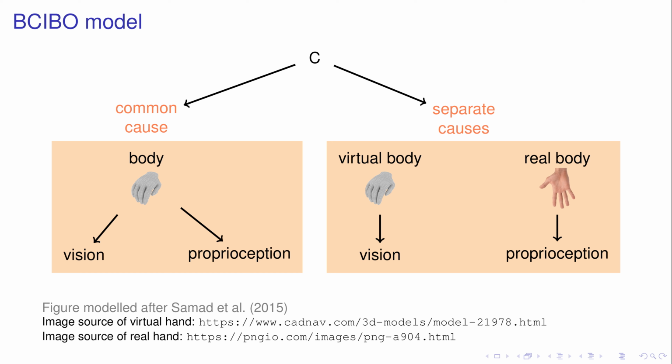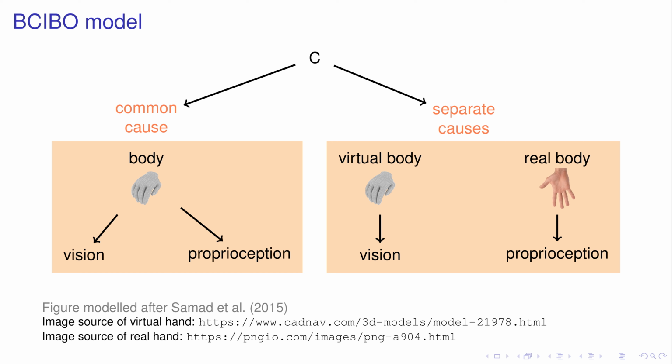This is a graphical representation of the model. I should stress that it was formulated for ownership over a single hand, but can, in principle, be extended towards the whole body. When inhabiting an avatar in VR, we have two relevant types of sensory input: the visual input from the virtual avatar and the proprioceptive input from our real body. Proprioception refers to our inherent sense of the position of our body parts. According to the BCIBO model, if a person maps their proprioceptive input onto an artificial object, such as a virtual avatar, they begin experiencing ownership over said object.